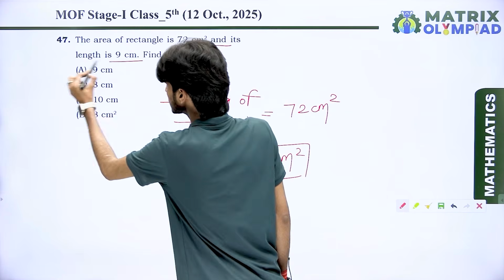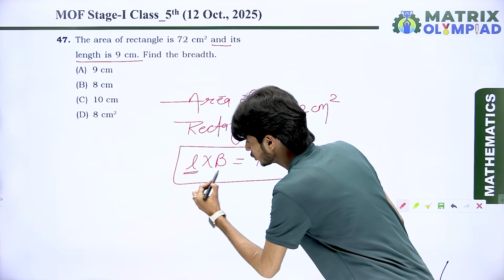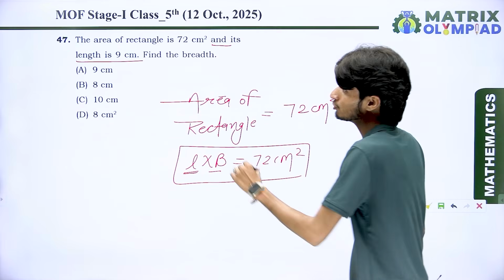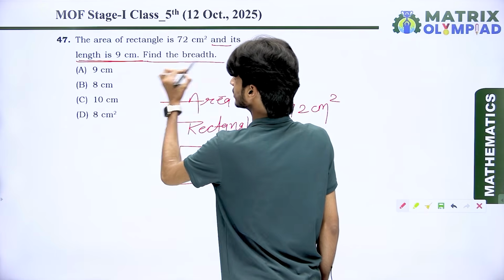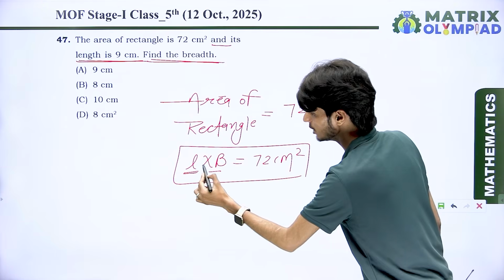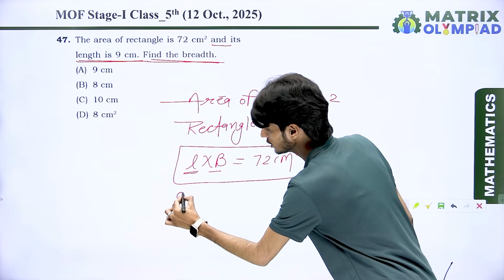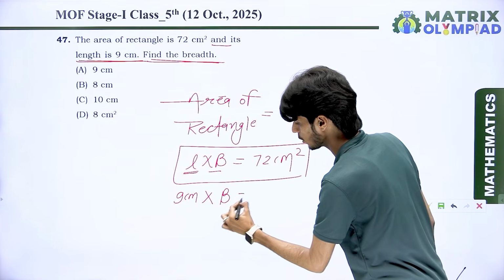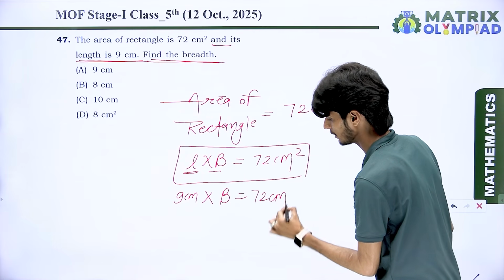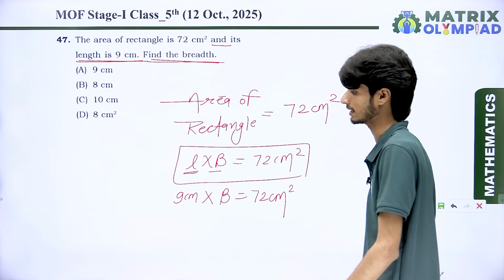So let's take the next step in the question. Its length is 9 centimeter. So look here, we want length and breadth both, and in the question we only have length. We want to find out the breadth. So put the value of length in the formula. On the length we put 9 centimeter multiply by breadth, because we don't know the breadth. Here we have 72 centimeter square because this is the area of the rectangle.